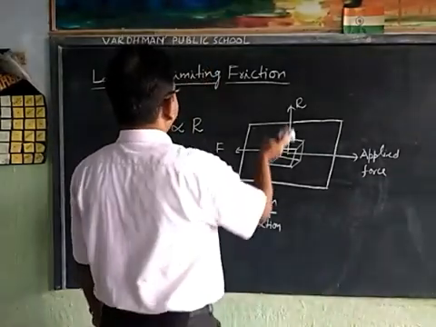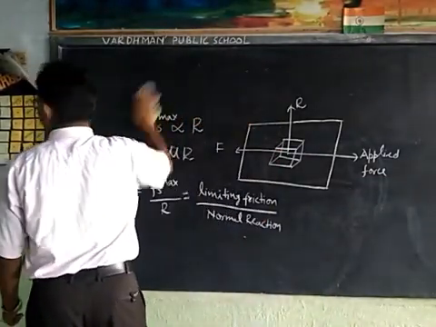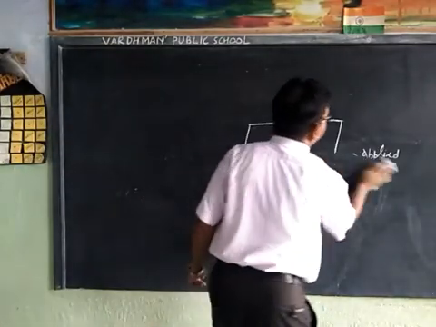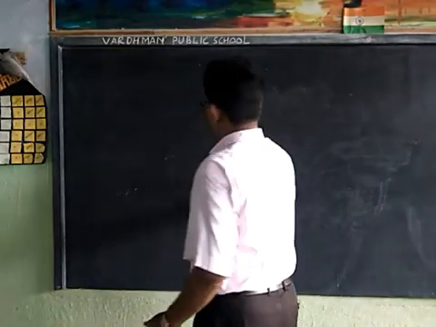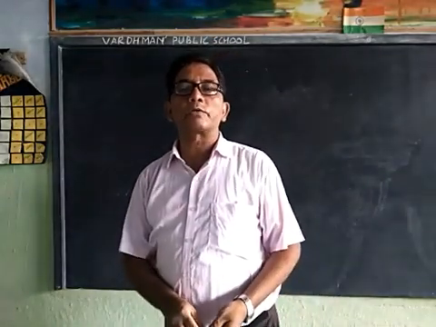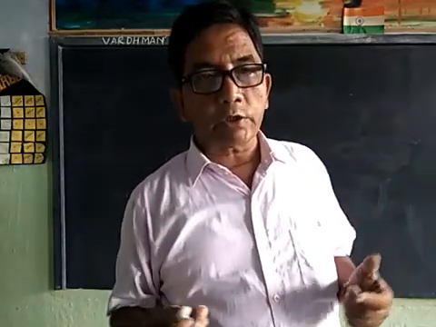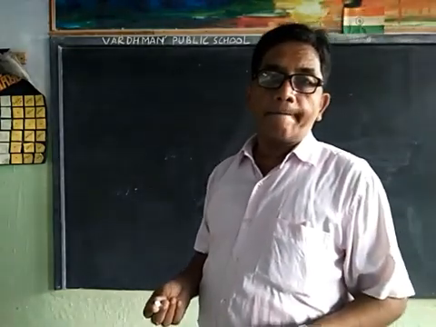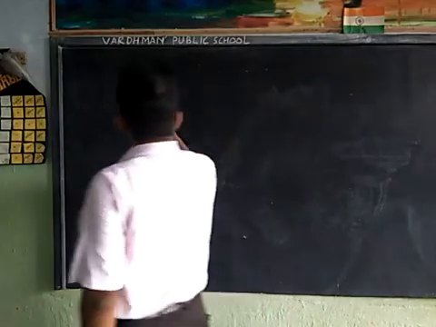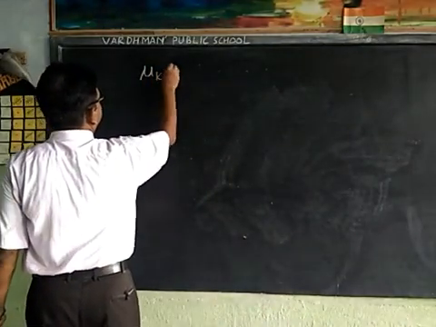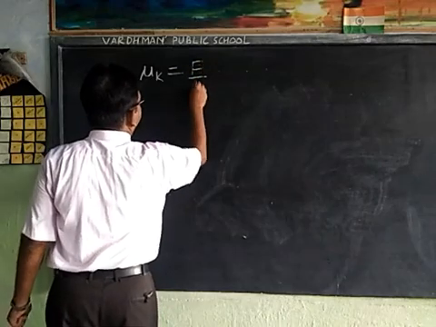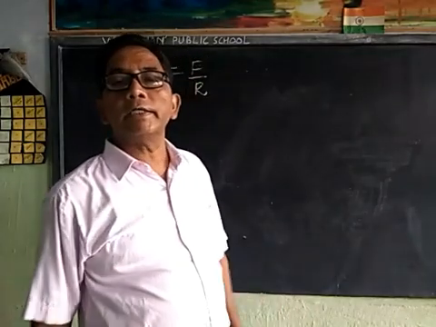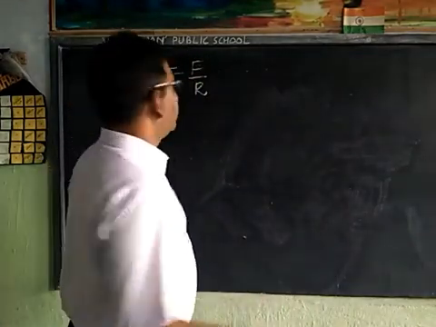Coefficient of kinetic friction mu k is equal to F upon R, that is kinetic friction upon normal reaction.